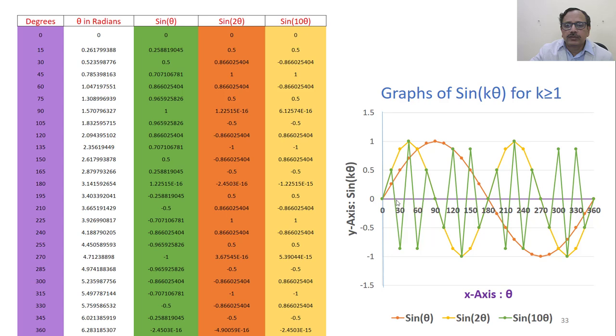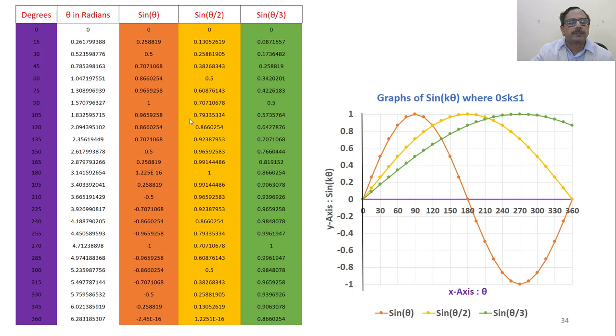Now let's see when k is a fraction. So y is equal to sine theta is this orange curve. Y is equal to sine theta by 2 is your yellow curve. So what we see, sine theta has completed one cycle in 360 degrees, whereas sine theta by 2 completed only half of that, and sine theta by 3, which is the green line, has completed only 1/3 of that.